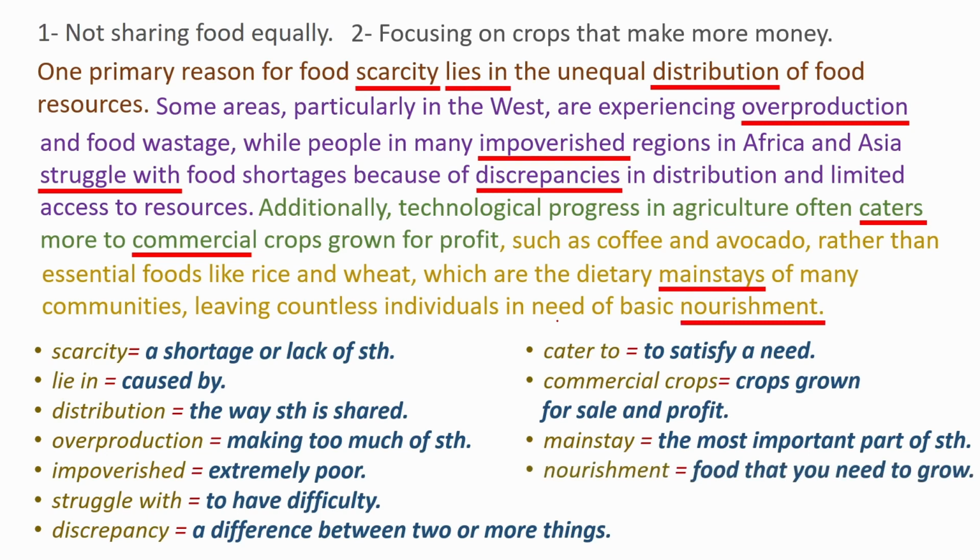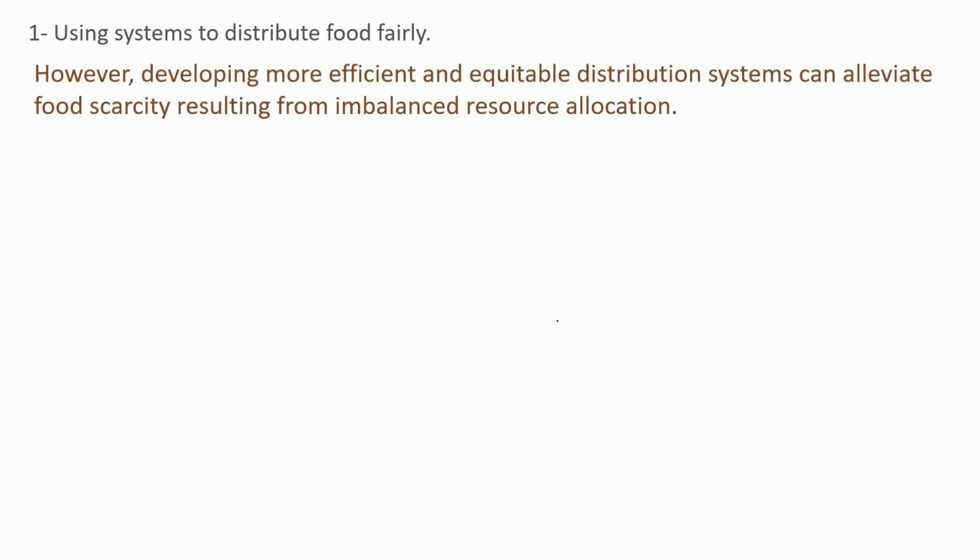Now, the second paragraph, solutions. The first solution, using systems to distribute food fairly. However, I start with however because I want to mention the solutions. However, developing more efficient and equitable distribution systems can alleviate food scarcity resulting from imbalanced resource allocation. Efficient, done with the least waste.